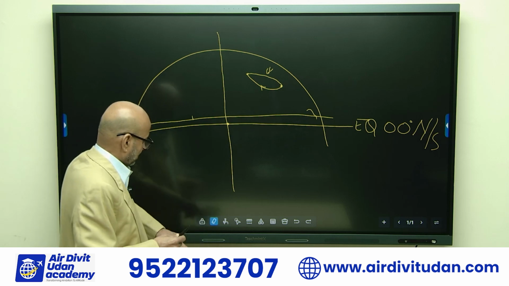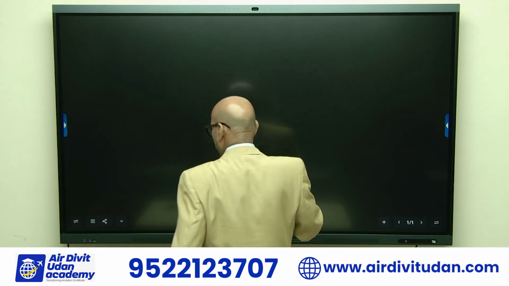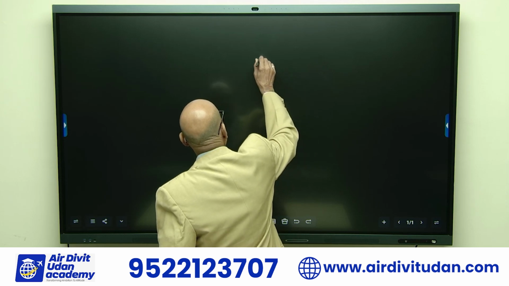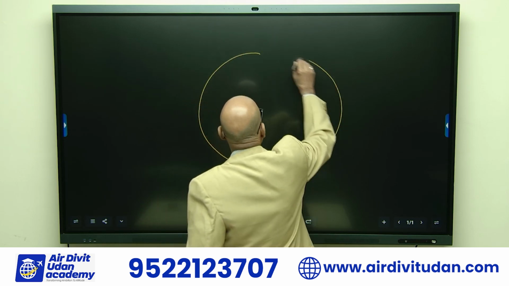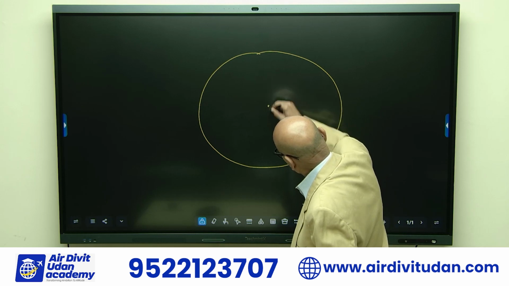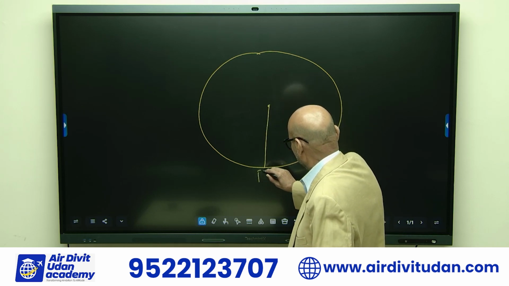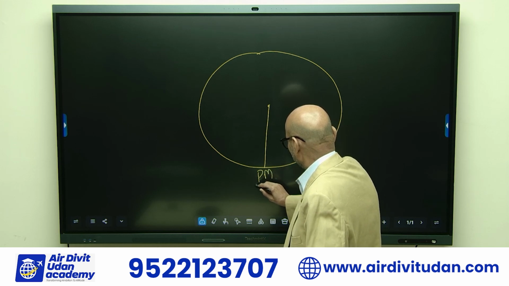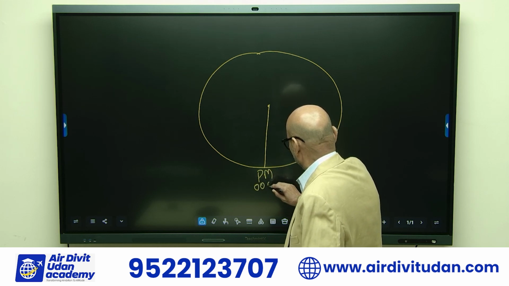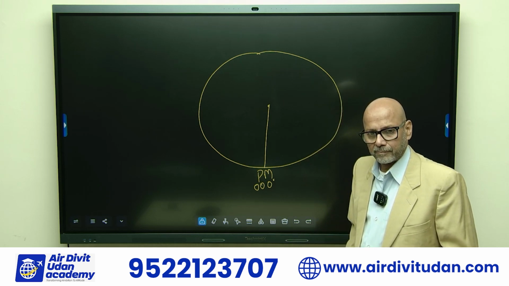Okay, so I will explain the longitude also here. So for longitude, we look at the circle. So this is the center of the earth. I stand from here, this is my prime meridian, which is 0 degrees longitude.